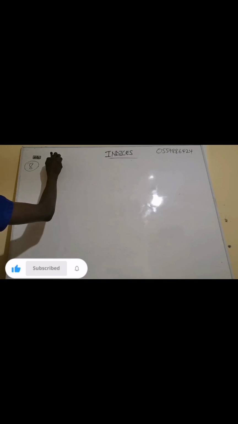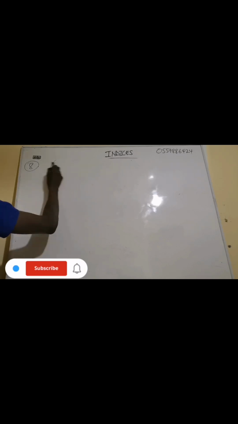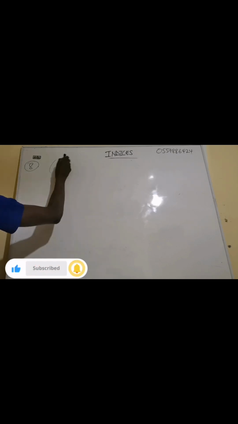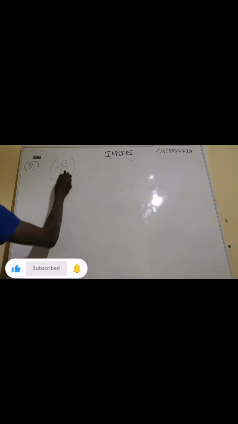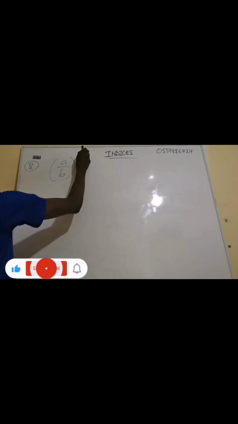Now let me consider a over b where the exponent is negative. I'm going to do this one in two ways. I'll do fractional and then do this one. Now the exponent is negative. How are you going to do it? It is so simple. What you do is turn this one upside down.